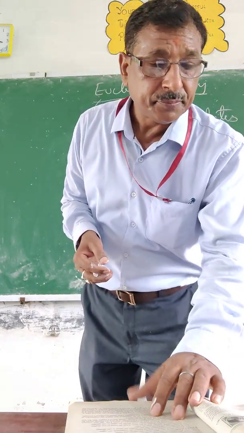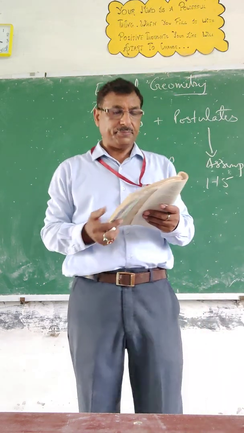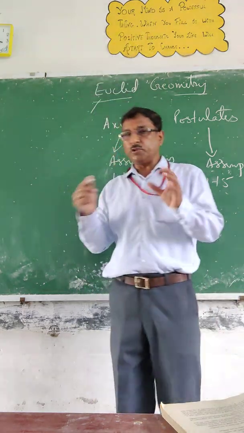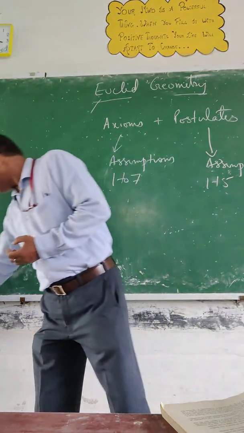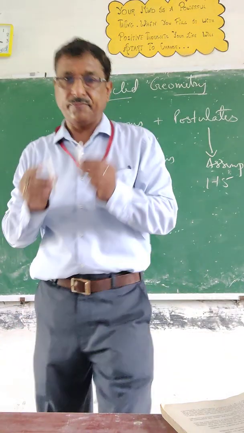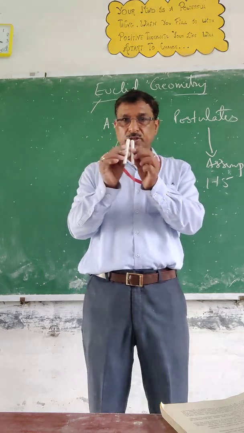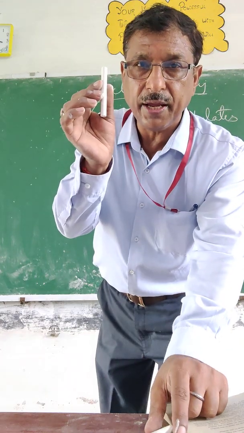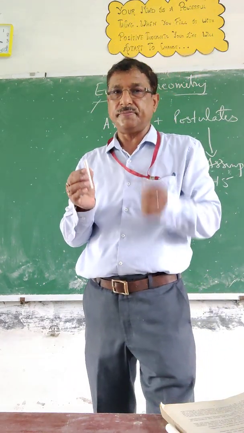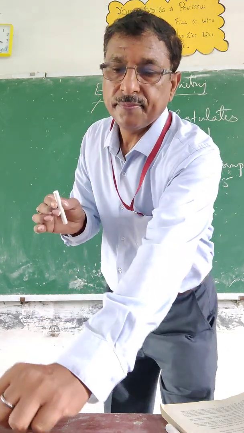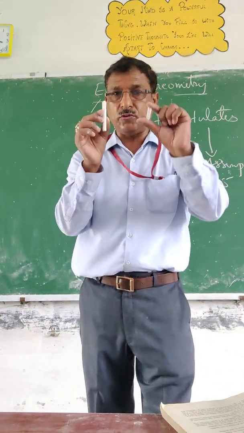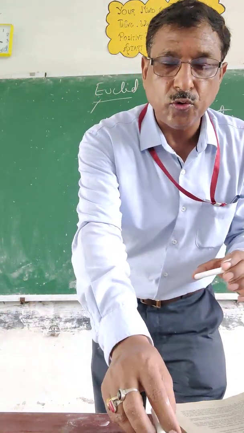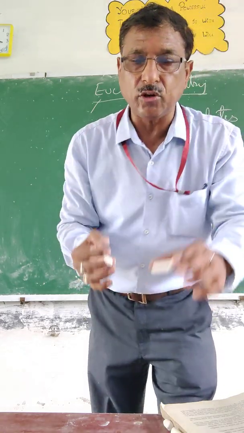Okay. See. Things which are equal to the same thing are equal to one another. If two things are the same, you can see these two chopsticks are the same. This is A. This is B. This A is equal to this C. Then this B is also equal to C. That means both A and B are equal. Don't go by this length. We try to understand the concept only.